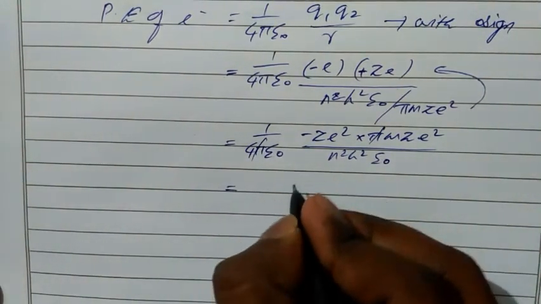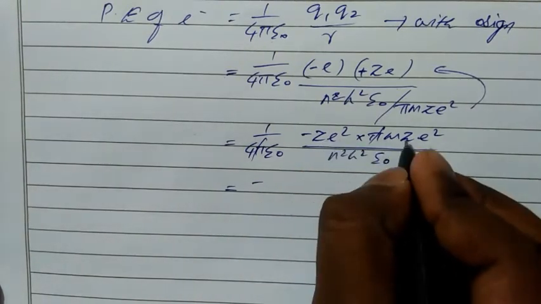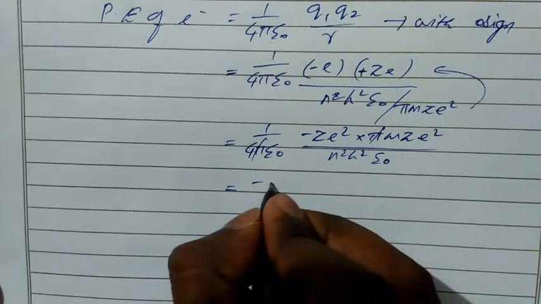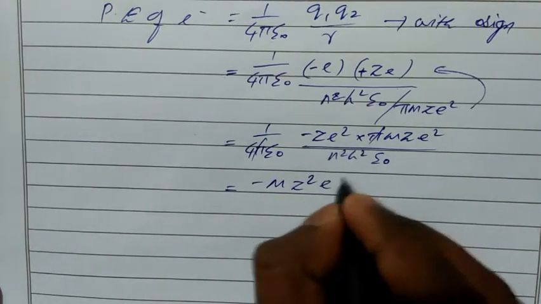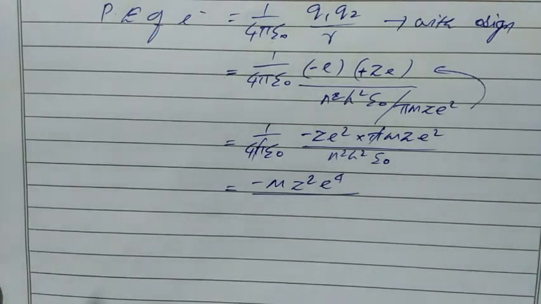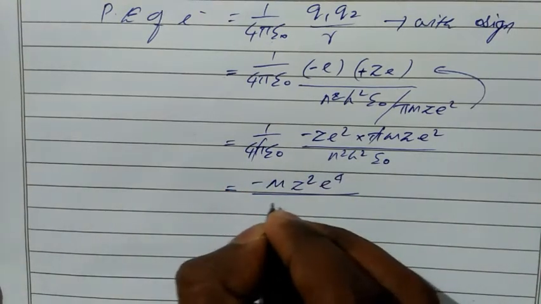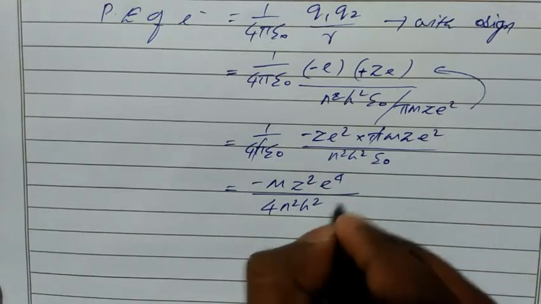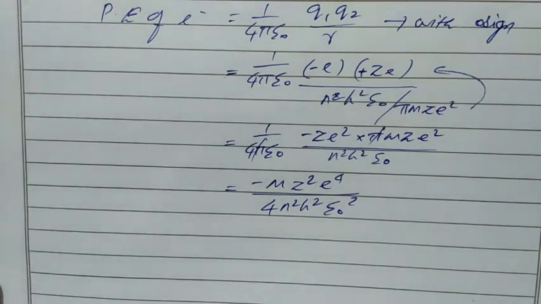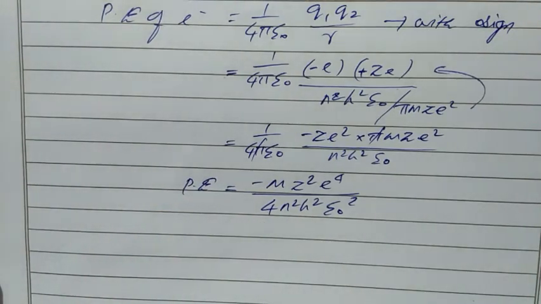Then we are left with minus, here we have z, here also we have z. So we can write minus m z square e power 4 divided by, here we have 4 and epsilon naught. So we can write 4 n square h square epsilon naught into epsilon naught square. So this is the value of potential energy.